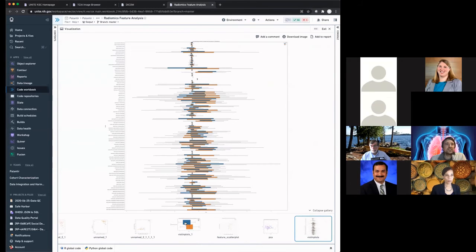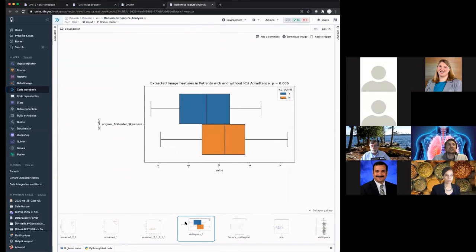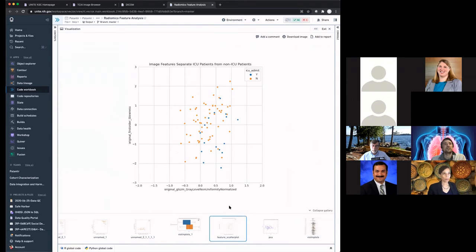There are many features here. Here's an example of just one of these features, the original first order skewness. It is significantly different between those that were not admitted in orange and those that are admitted in blue. If you show two features here, you can begin to see that you're separating the population based on these radiometric features between those that were admitted and those that were not admitted.